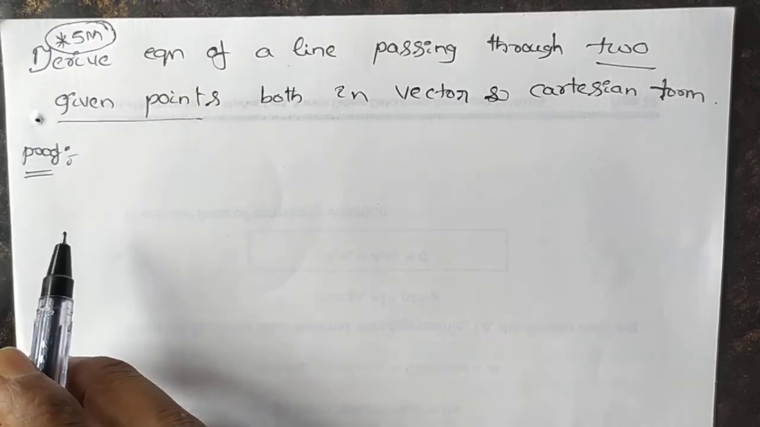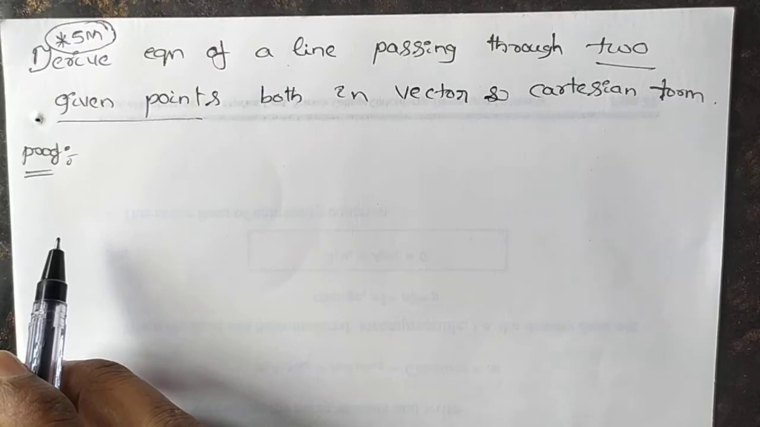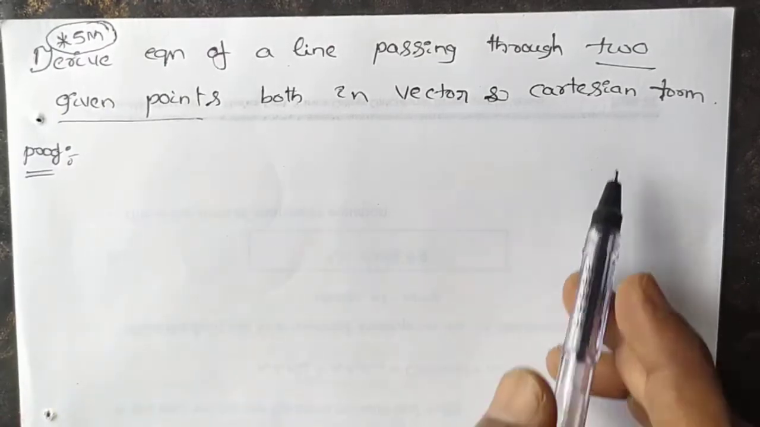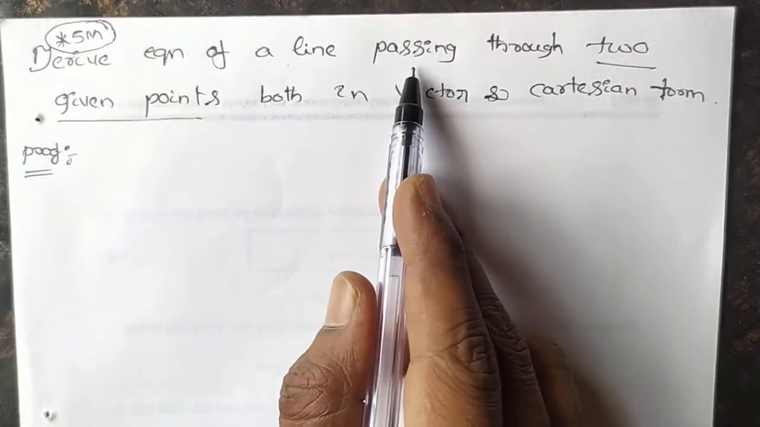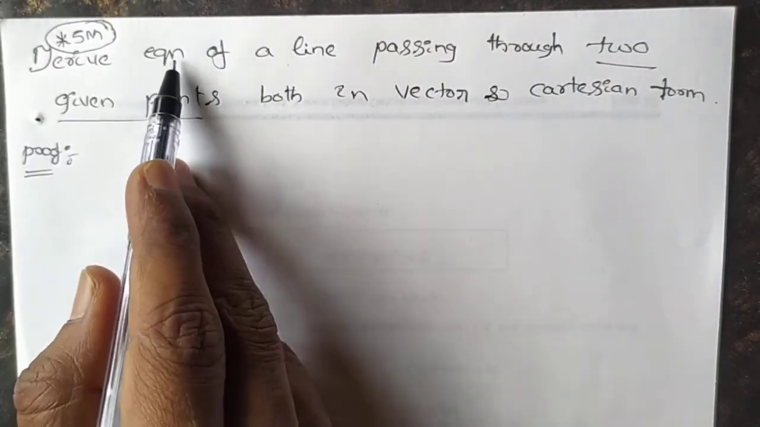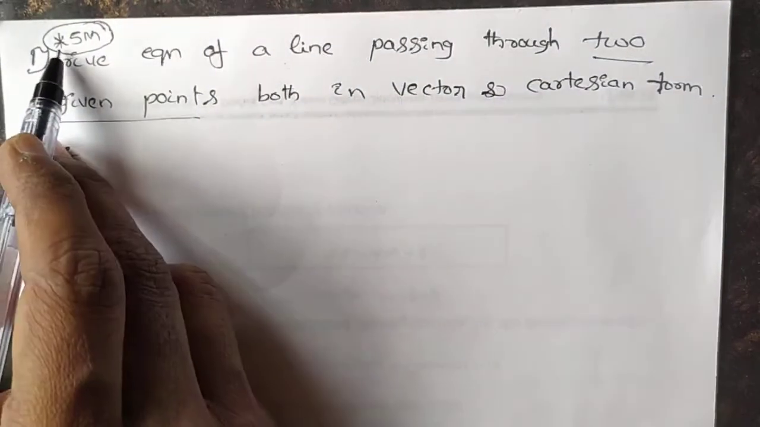There we have derived the equation of a line passing through a point which is parallel to a vector. In our previous derivation they gave 2 hints, that is what? Passing through a point which is parallel to a vector. Here they gave only one hint, that is what? Passing through 2 points. By using this hint, we have to derive the equation of a line. Okay, let us derive. This one is also important for 5 marks.